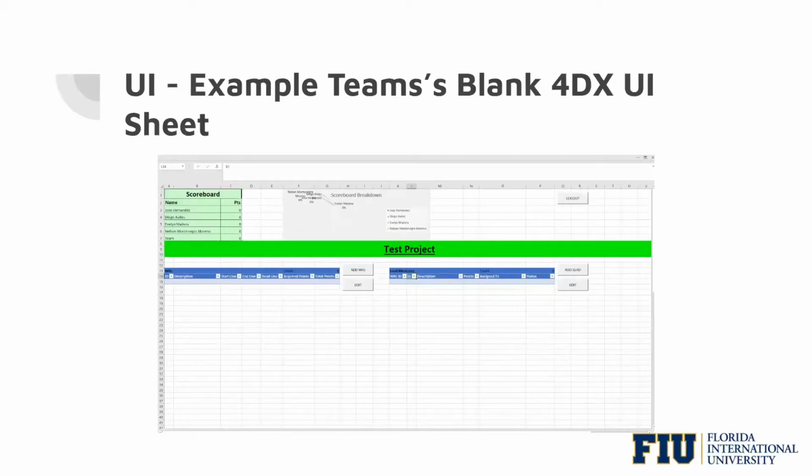Below the long green line where the project's title is displayed, the table of wildly important goals is located on the left, along with the buttons for forms for adding and modifying its data, and to the right of it, there is the lead measure table, also having its respective buttons and forms like the WIG table does. Once a team is done modifying the data on their own team's sheet, they can press the logout button on the top right and be redirected to a start sheet.